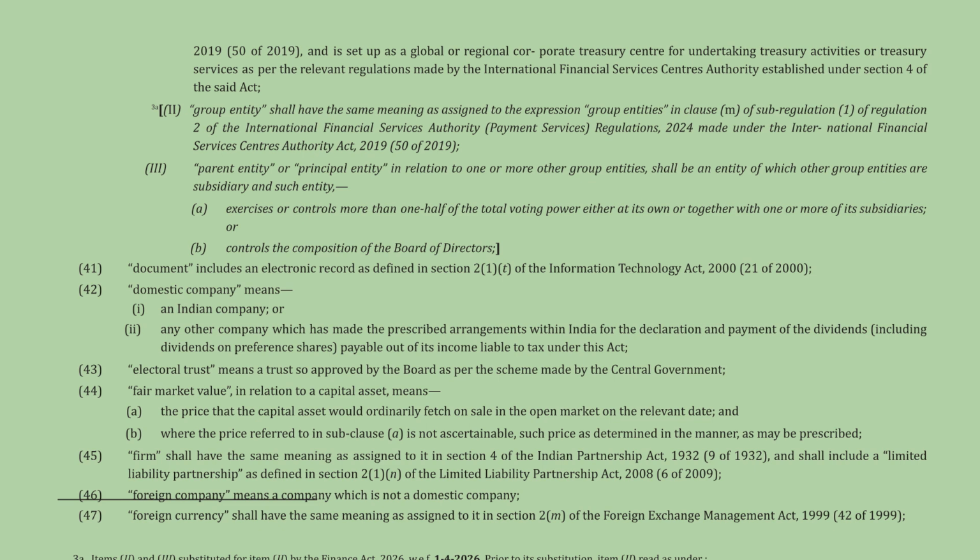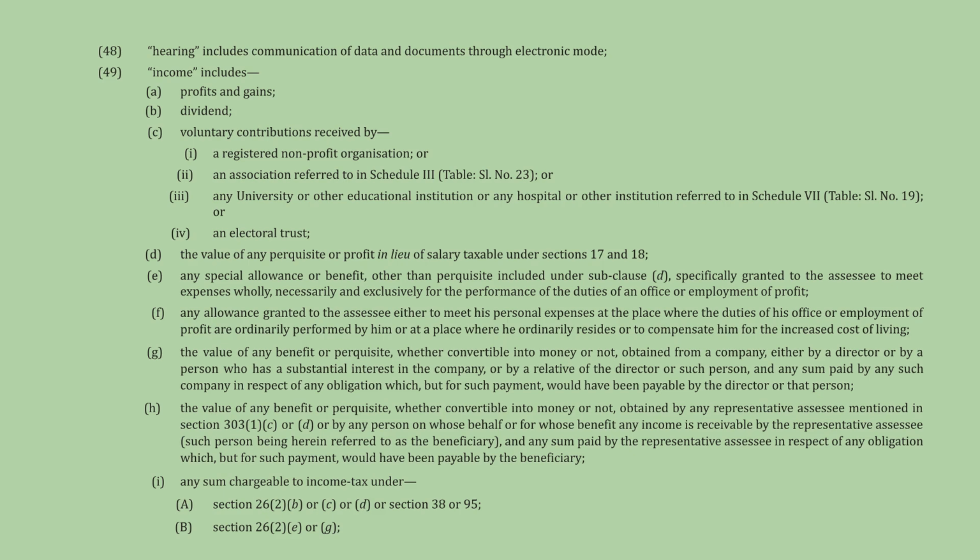This slide further defines "group entity" and "parent entity" in relation to International Financial Services Centers regulations. It defines "document" as including an electronic record and "domestic company" covering Indian companies and others with prescribed arrangements. Other definitions include electoral trust, fair market value, firm, foreign company, and "foreign currency." The definition of hearing includes communication through electronic mode.